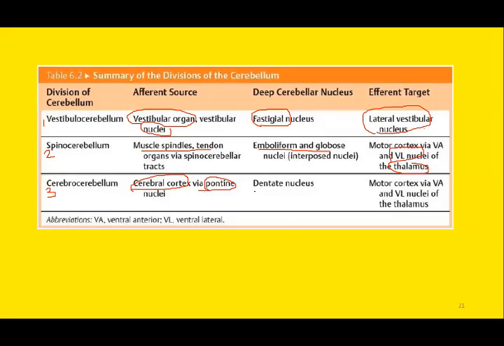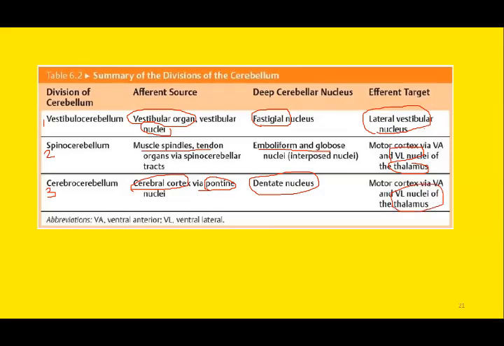The deep cerebellar nucleus involved is the dentate nucleus, which is the most lateral cerebellar nucleus, and the output is sent to the same ventrolateral nucleus of the thalamus.